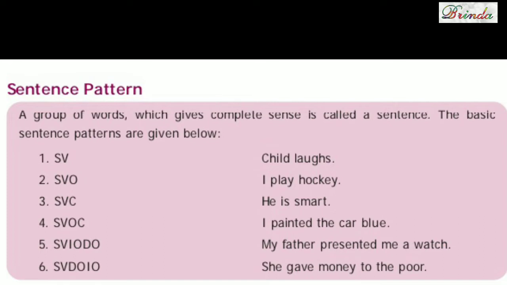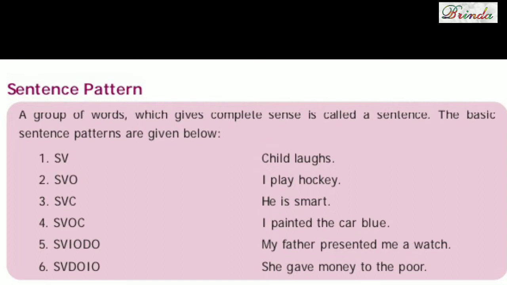SVO, subject, verb, object. I play cricket. I is subject, play is verb, cricket is object. Third one, SVC. He is smart. Subject he, verb is, smart is complement. Fourth one, SVOC. I painted the car blue. Subject I, verb painted, the car is object, blue is complement.